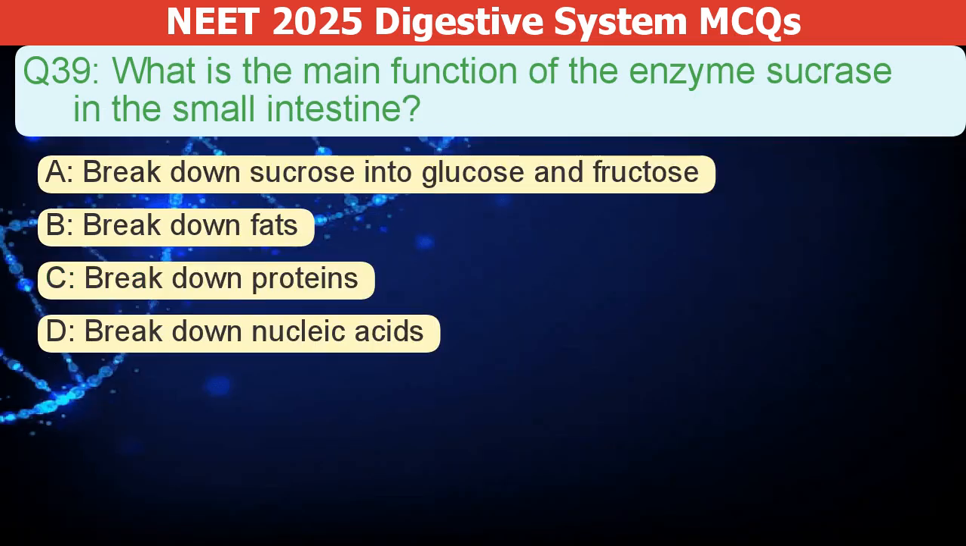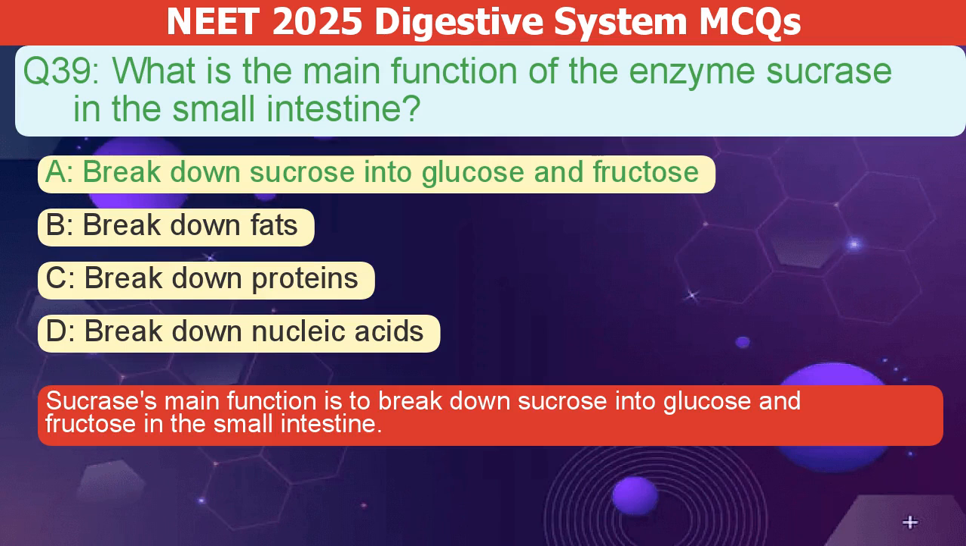What is the main function of the enzyme sucrase in the small intestine? A. Break down sucrose into glucose and fructose. B. Break down fats. C. Break down proteins. D. Break down nucleic acids. The correct answer is A. Sucrase's main function is to break down sucrose into glucose and fructose in the small intestine.